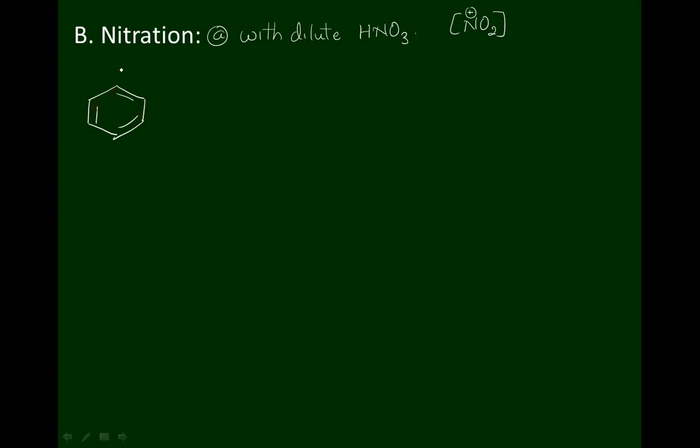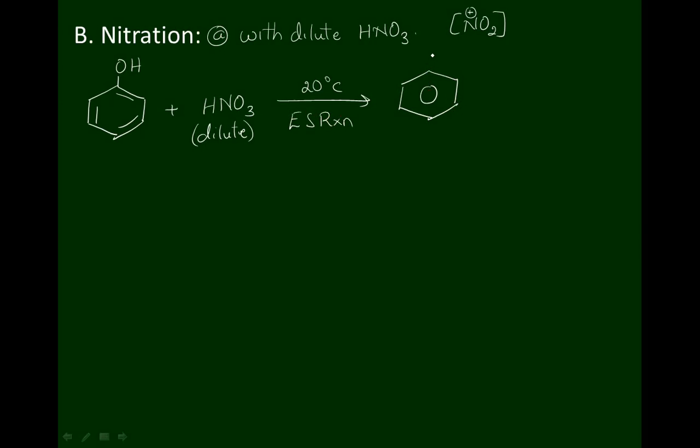When phenol is treated with dilute nitric acid, when phenol is heated with dilute nitric acid at about 20 degrees Celsius, it undergoes electrophilic substitution reaction to form two compounds. NO2 is the electrophile which can attack at the para position or at the ortho position.